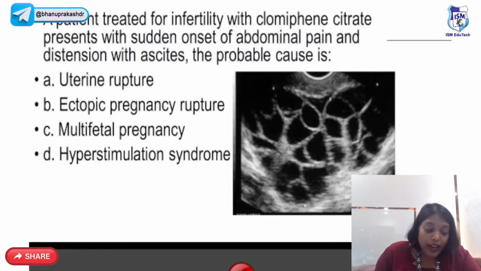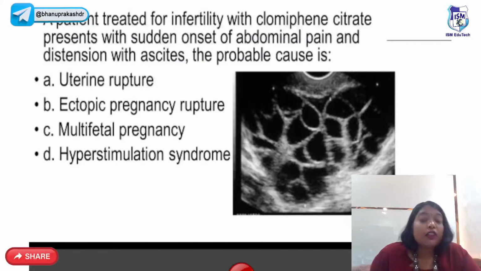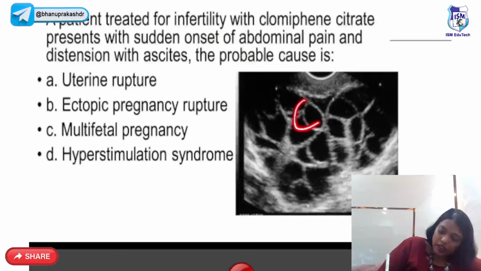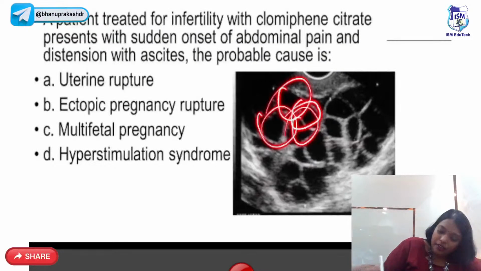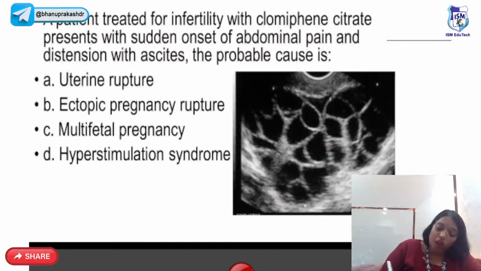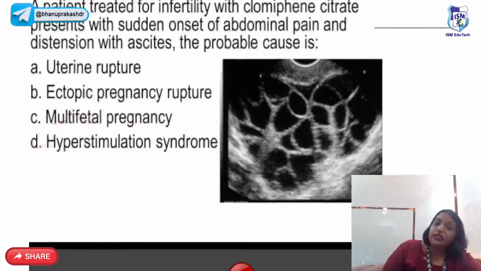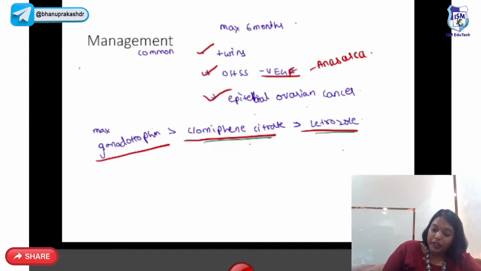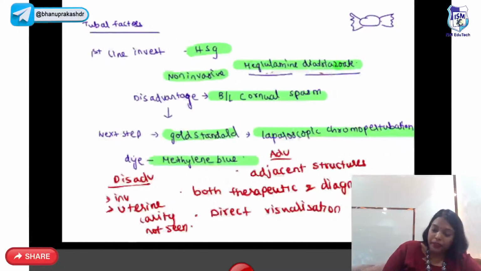So this is called as hyperstimulation syndrome. The only dangerous side effect with ovulation induction drugs is there can be multiple cysts being developed in the ovary, and that is called as hyperstimulation syndrome, ovarian hyperstimulation syndrome, right?